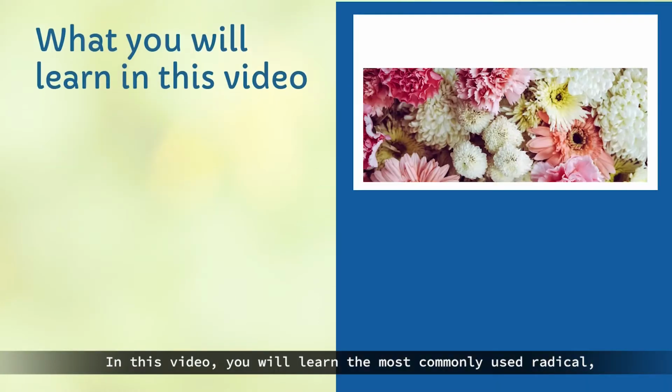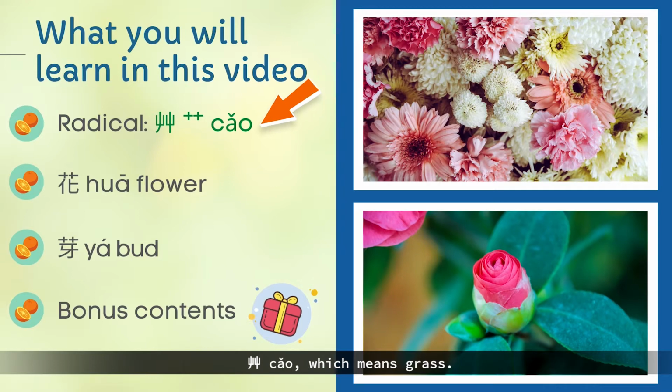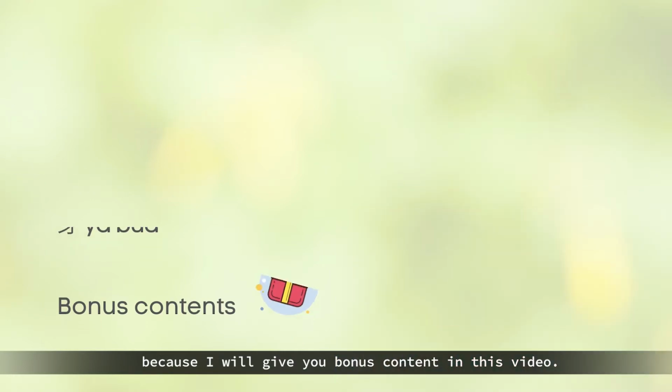In this video, you'll learn the most commonly used radical 草, which means grass. I'll also introduce you to how to say and write 花, flowers, and 芽, buds. Besides, please make sure to stay to the end because I'll give you bonus content in this video.